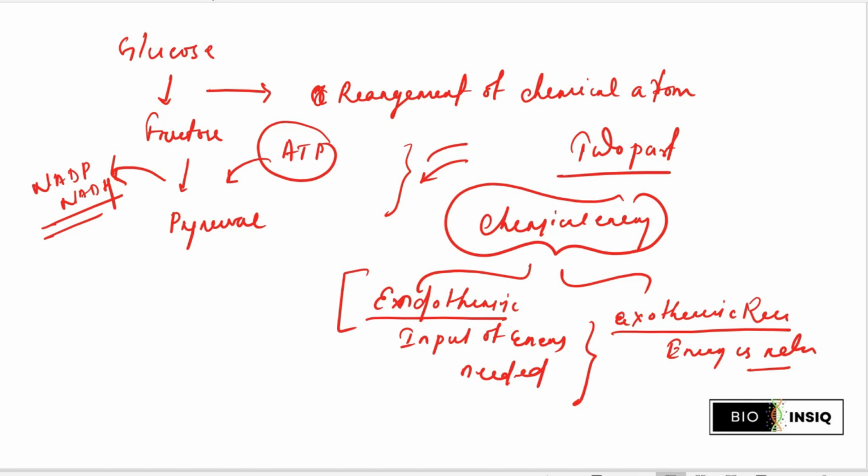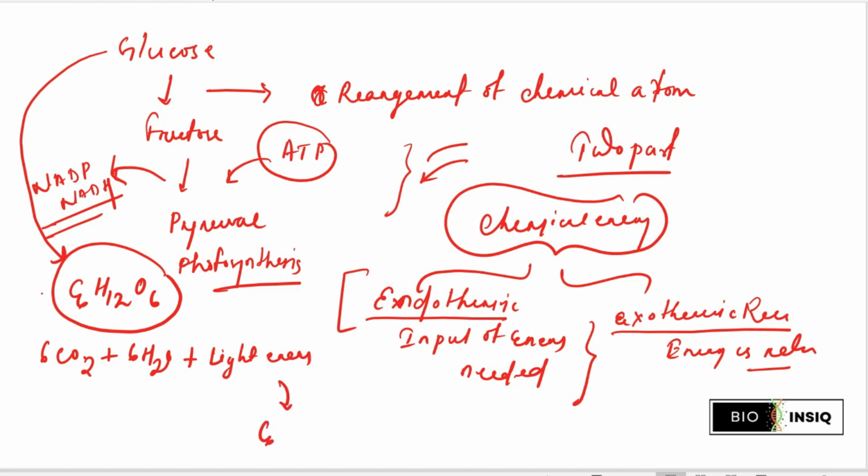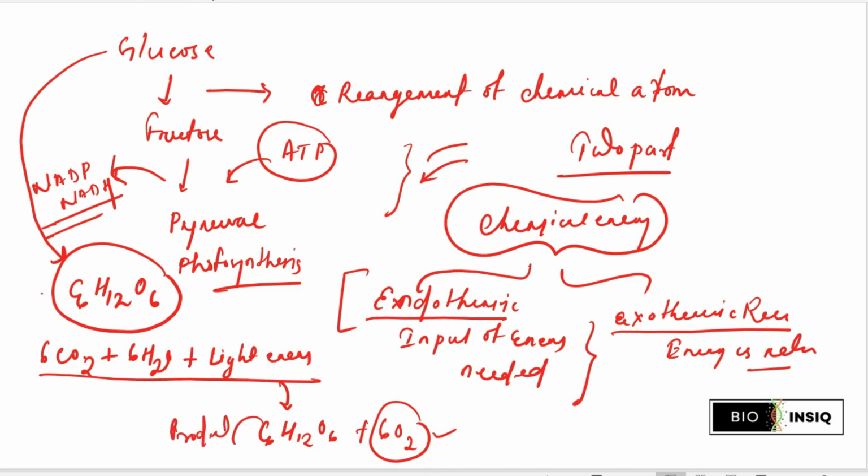The product means, suppose it is a product of C6H12O6. As we discussed, it is nothing but glucose, which is a product of photosynthesis, right? So in photosynthesis, what is the procedure? 6 CO2 plus 6 H2O plus heat energy, or light energy you can say, and the product is C6H12O6 plus 6 O2, right? So this is the reactant and this is the product.